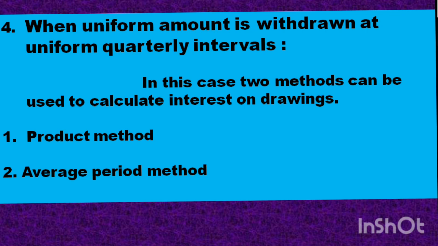So in such a situation, how to calculate the interest on drawings, this is what we will be dealing with further. Suppose a partner is withdrawing 5,000 rupees on 1st Jan, then the same 5,000 rupees on 1st Feb, 1st March, and then 1st April, like that, continuously the same amount throughout the year, at the beginning of every month. How to calculate the interest on drawings, that is what we will be dealing with in condition number 4.